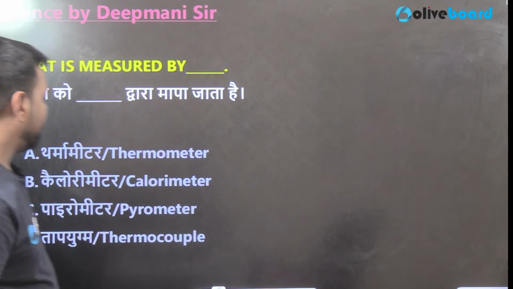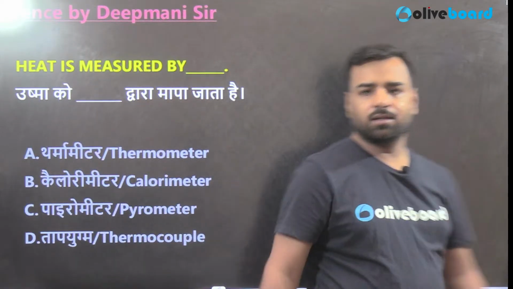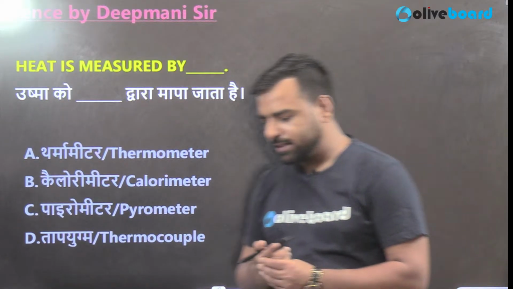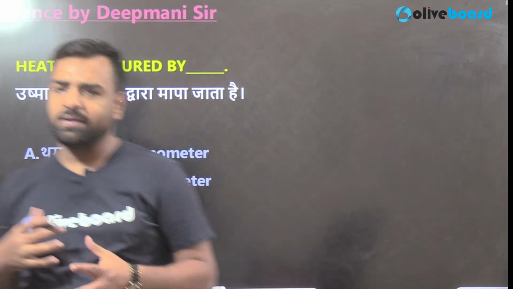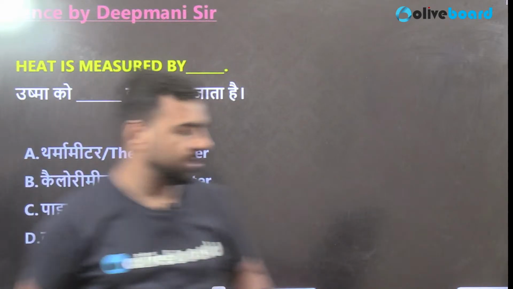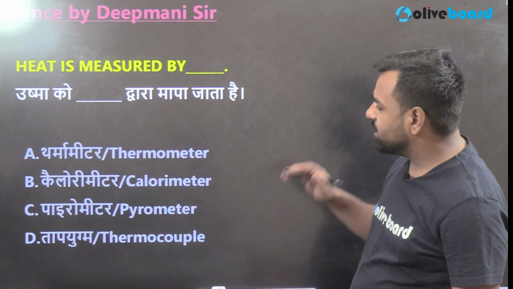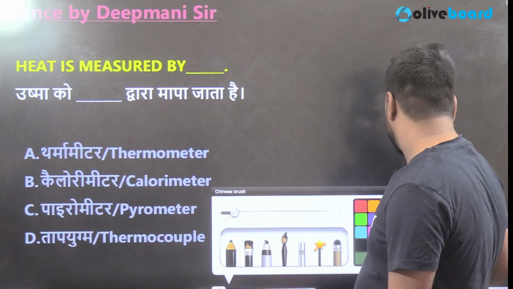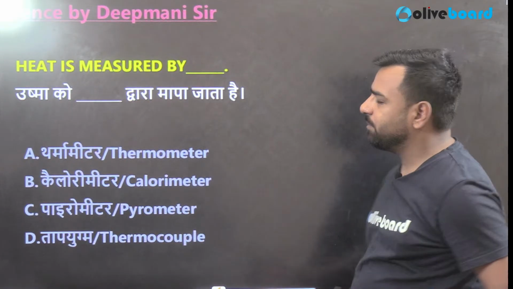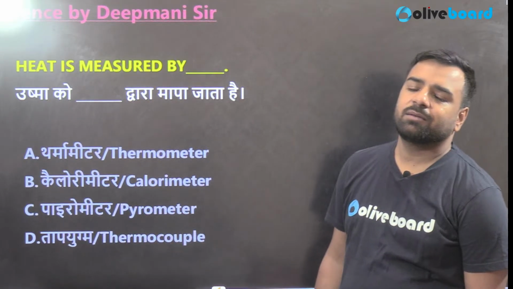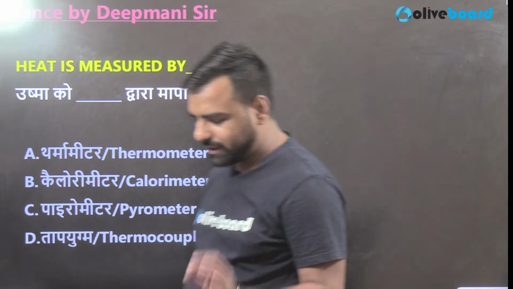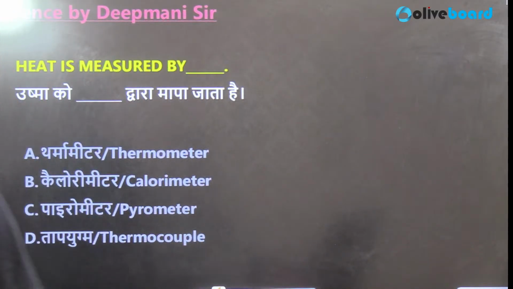Heat is measured by dash. So how will you measure heat? It's a question from devices and their uses, or instruments and their uses. I'll just take this side here. So guys, there's a thermometer, calorimeter, pyrometer, thermocouple, and that's an important question. Why is it important? I'll explain. As of now, I got this answer from everyone, and most of the candidates give the wrong answer here. So it's a humble request, try to answer this.